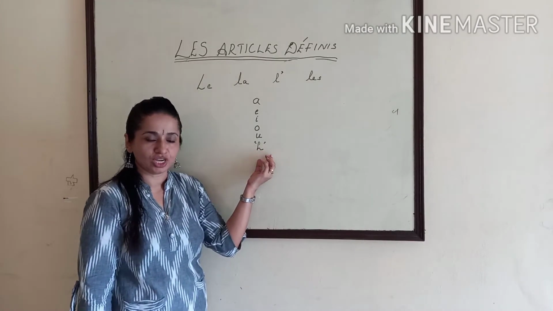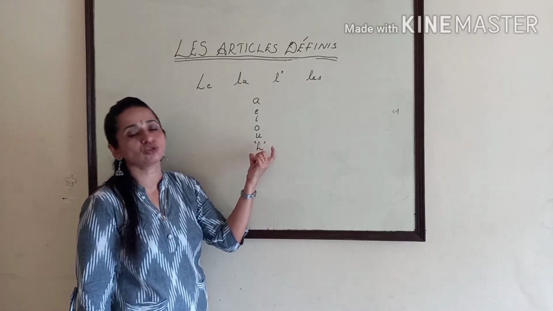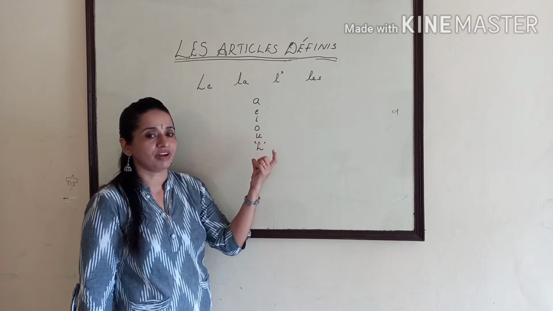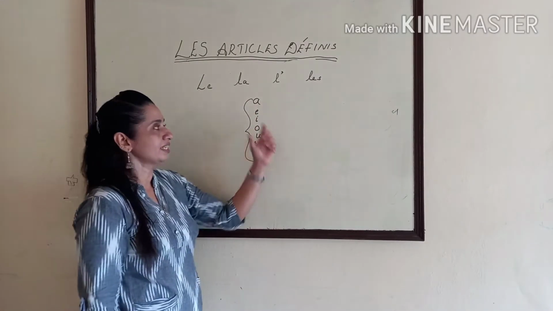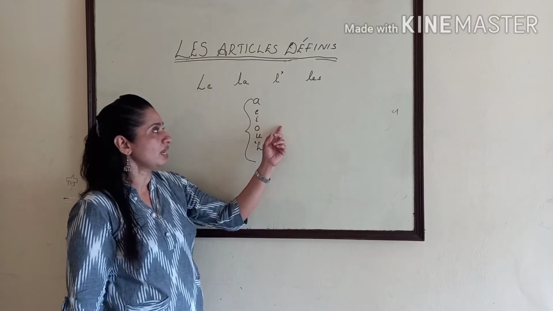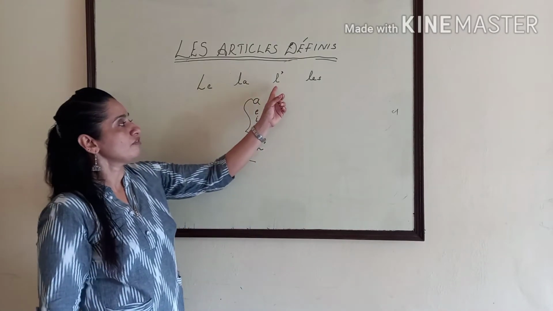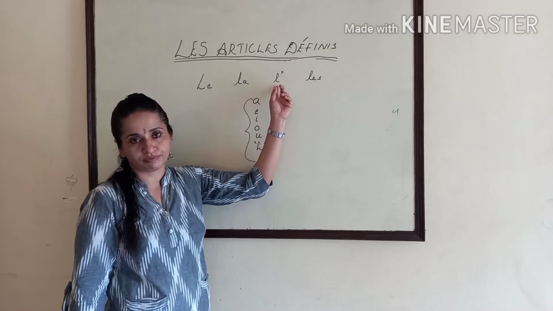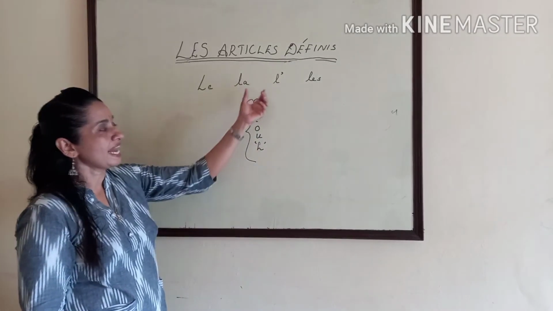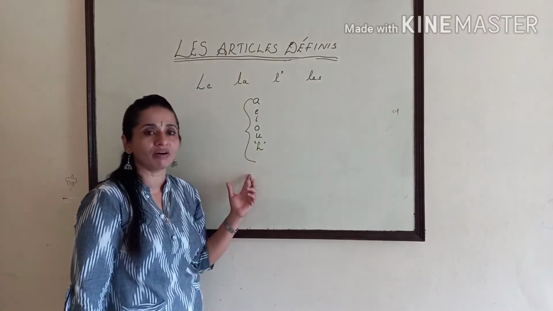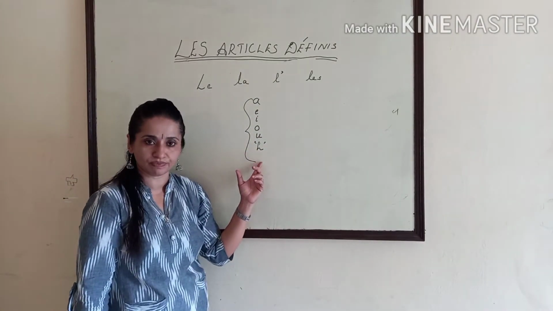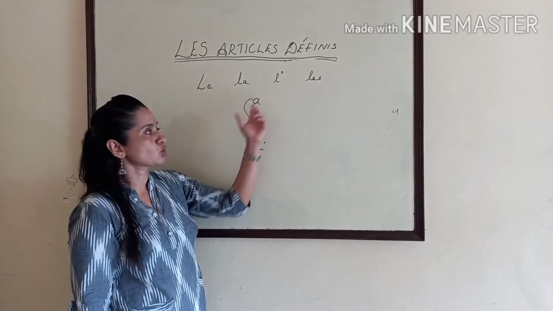Mute H. When the H is silent, it is also considered as a vowel in French. So these are the vowels in French. For a noun beginning with a vowel, the article we use is L apostrophe. The article L apostrophe is used before a noun that begins with a vowel or silent H. So these are for masculine and feminine.